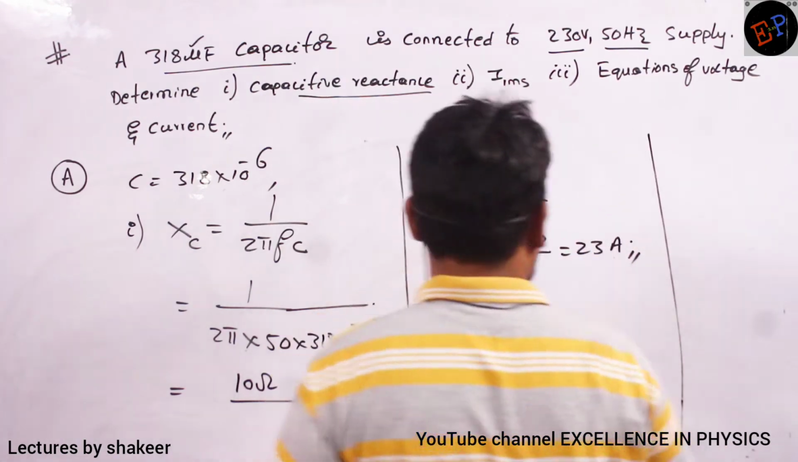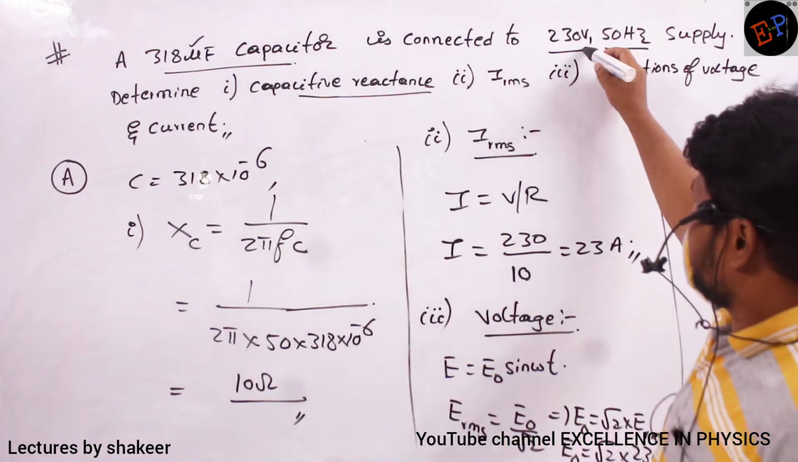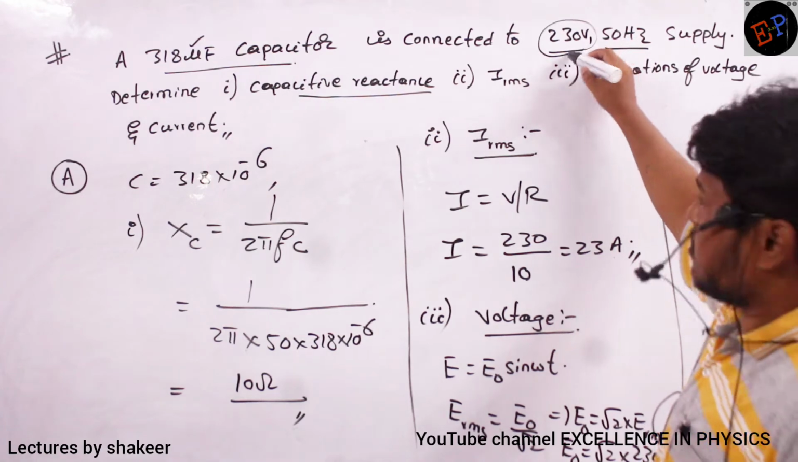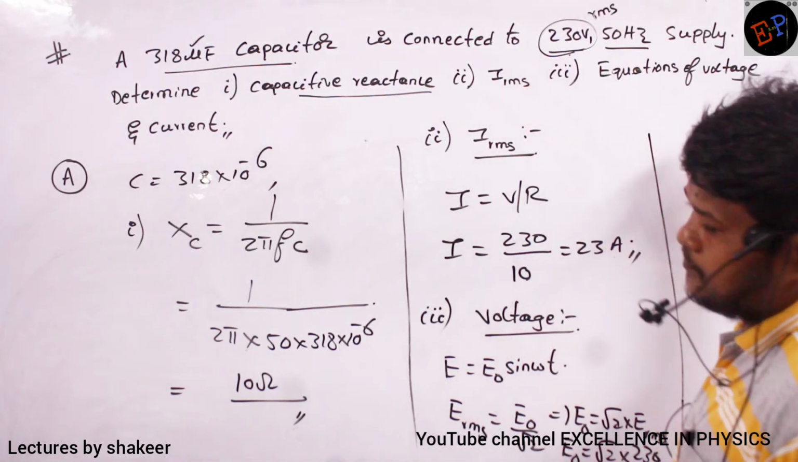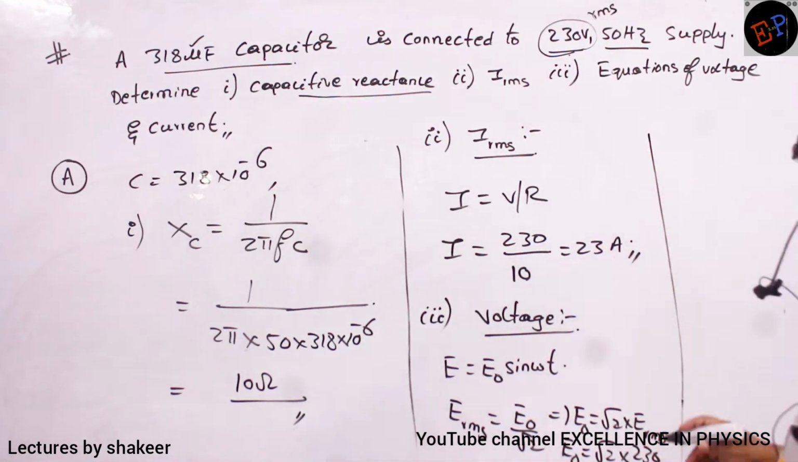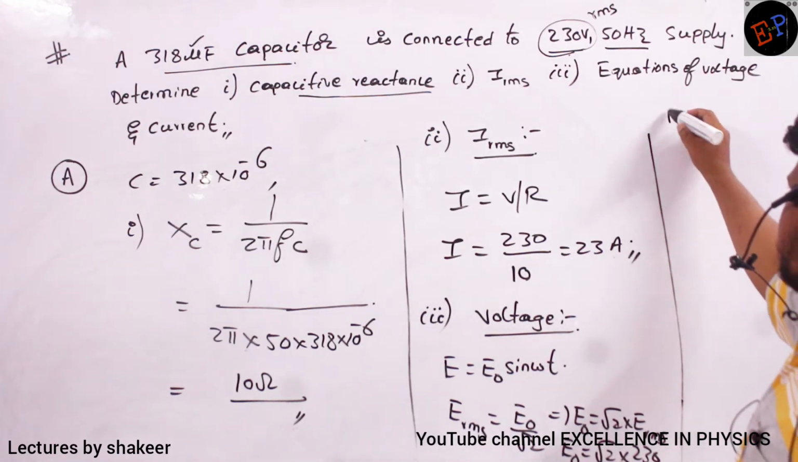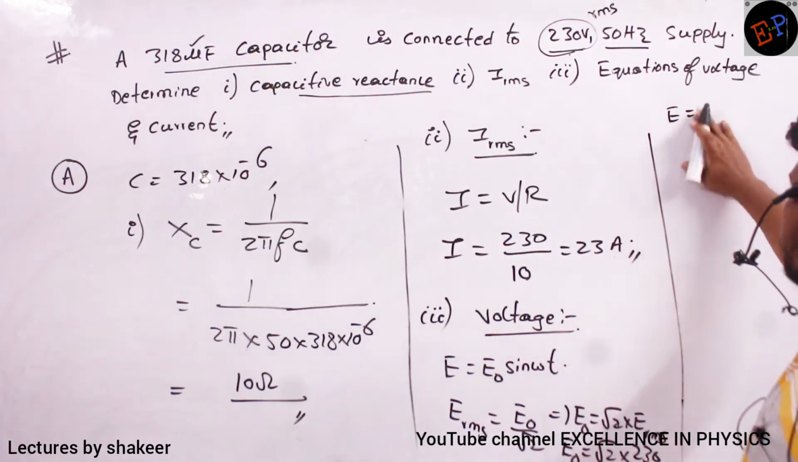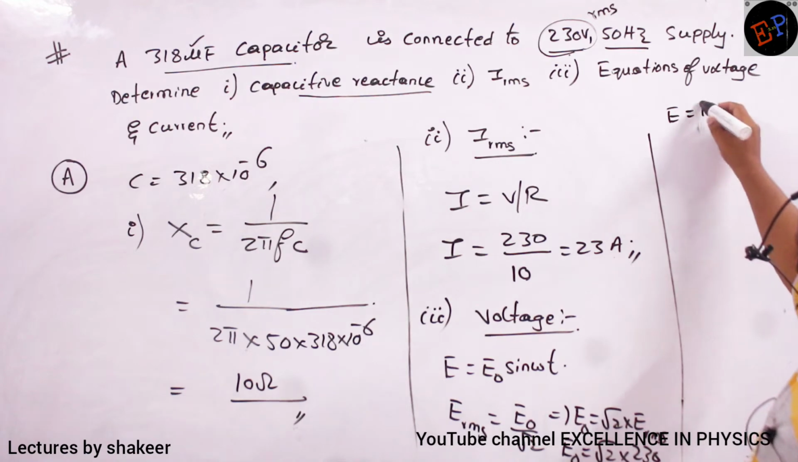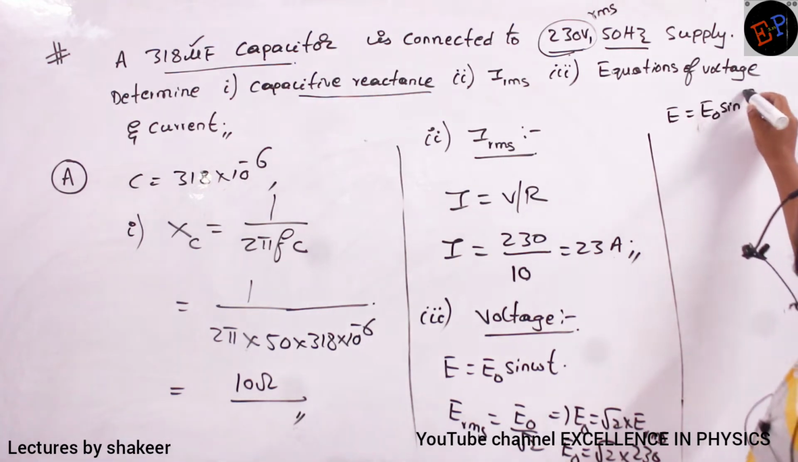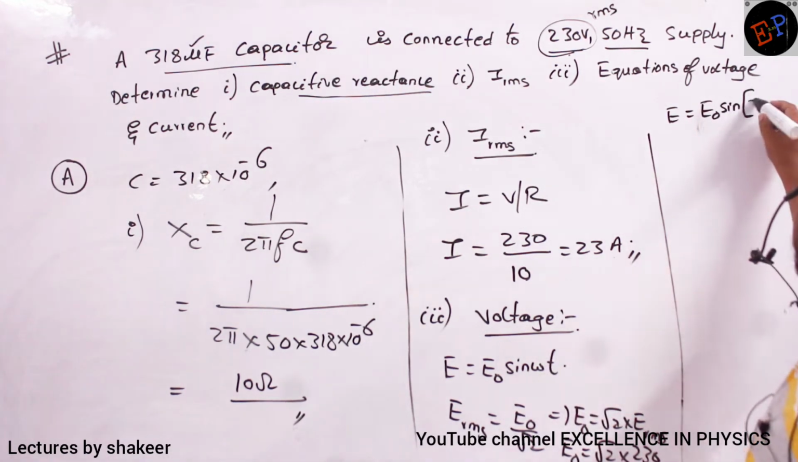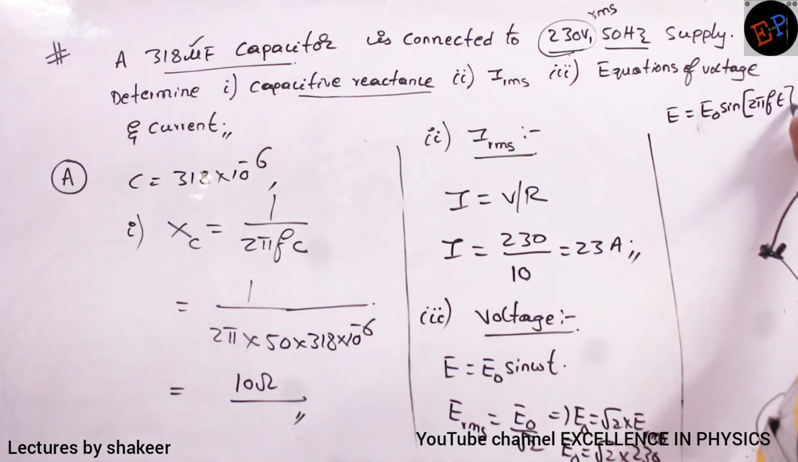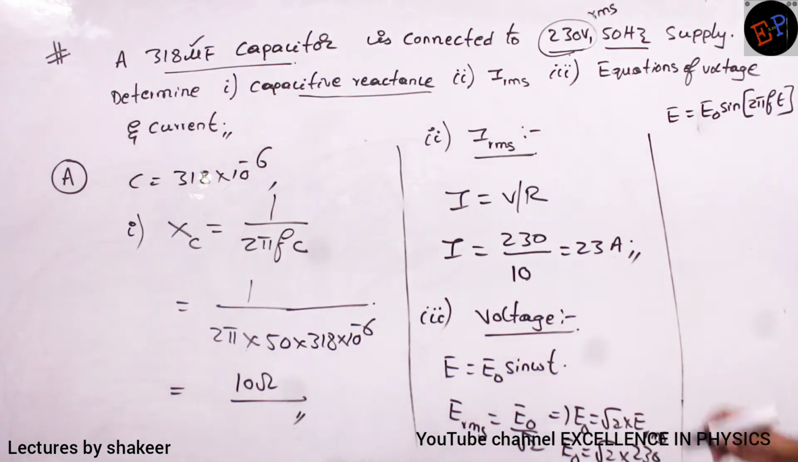Okay? Already I told you that any information which is given is always in terms of RMS values only. This you should remember. So substitute in the equation. So E is equal to E naught sine, and instead of omega, I can write 2 pi f into t. Omega I can write like this, no?